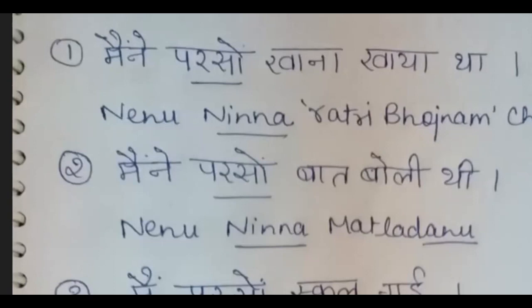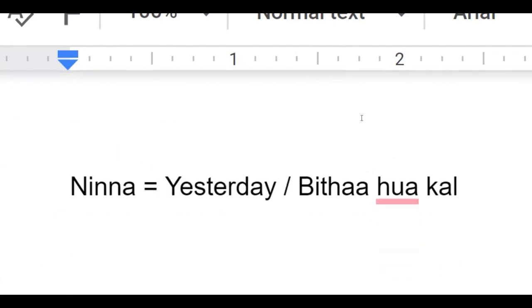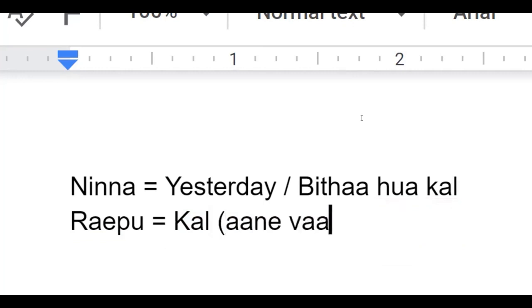But parso has a different meaning. What is the meaning of ninna? Ninna means yesterday. Okay, but you mentioned parso. Parso has a different meaning in Telugu. I will explain later. So other one, repu, kal. This one kal, but aane wale kal. Okay, aane wale kal. Okay, this one tomorrow.